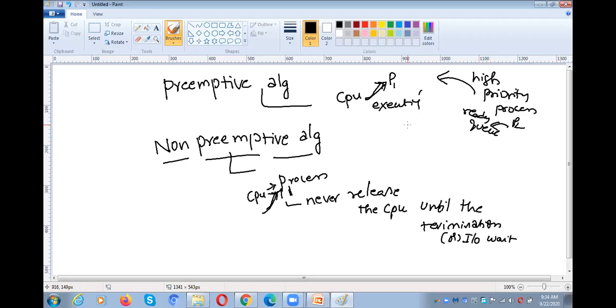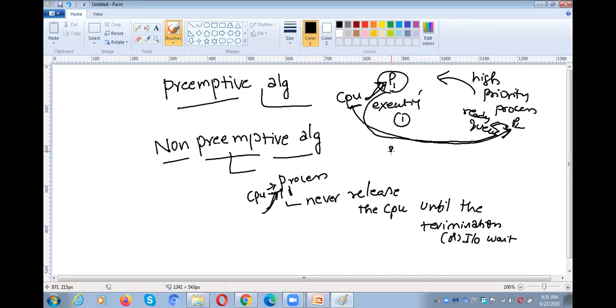So what will the scheduler do? Automatically, from P1, the CPU will be allocated to P2. That means P1 has not completed its execution, and the CPU is still executing P1. While executing process 1, suddenly a high priority process came into the main memory ready queue, so the CPU switched from P1 to P2. That is called preemption. Okay, that is one case.